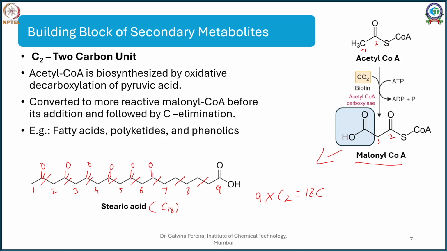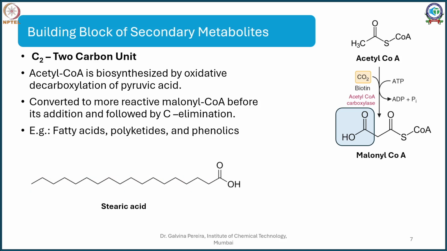Polyketides are very common in the marine scenario. Polyketides often fold to give you compounds called quinones. Sometimes polyketides condense to give you phenolics, and a good example of that is one of the rings in flavonoids, which comes from a folding of acetyl CoA. So you can give rise to fatty acids, polyketides or phenolics with the help of acetyl CoA, that is C2, as a building block, but the simplest example is your fatty acids.